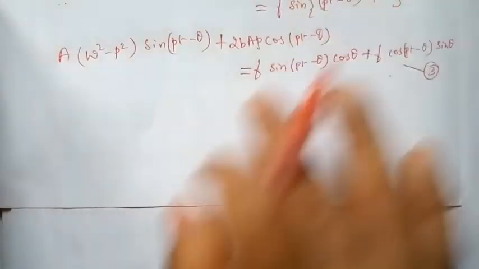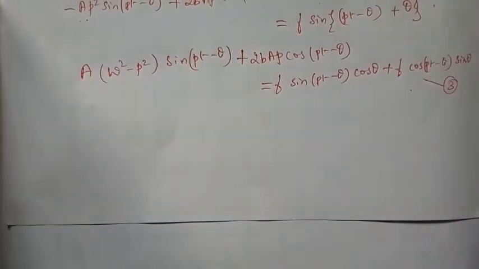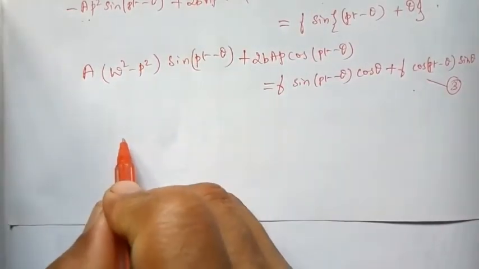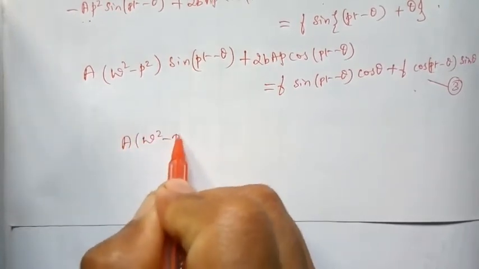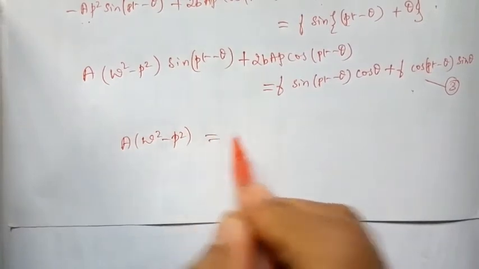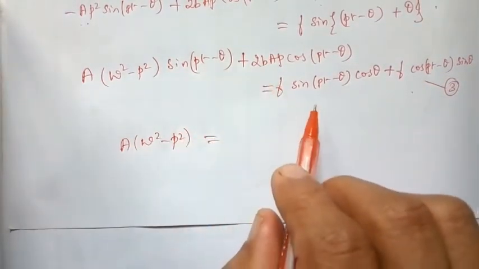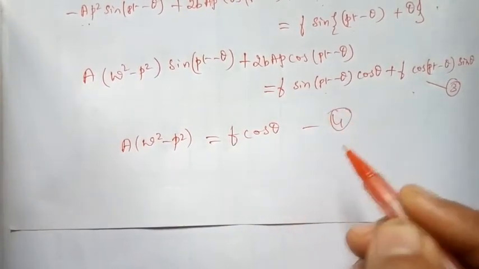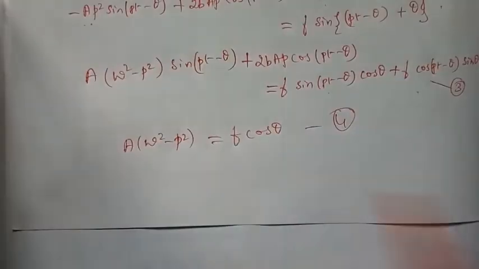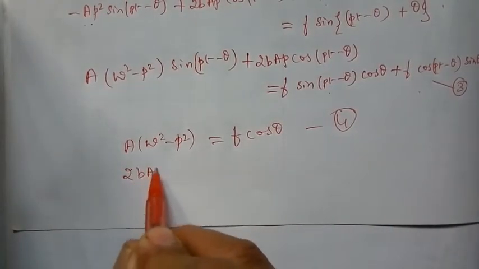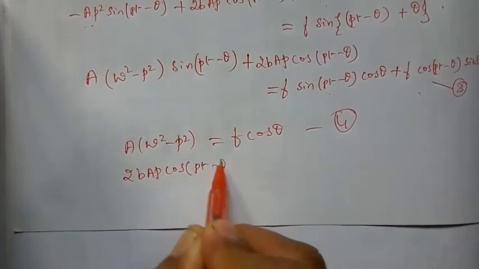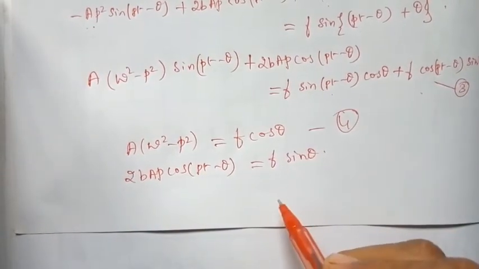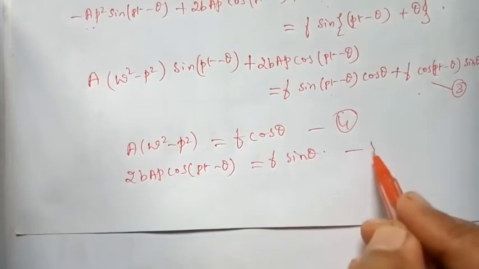Let us rewrite that. First, the coefficient of sine, that is a(omega square minus p square), should be equal to the coefficient of sin(pt minus theta), which is f cos theta. This is equation 4. Similarly, equating the coefficient of cos(pt minus theta), that is 2bap, is equal to the coefficient f sin theta. Call this equation 5.